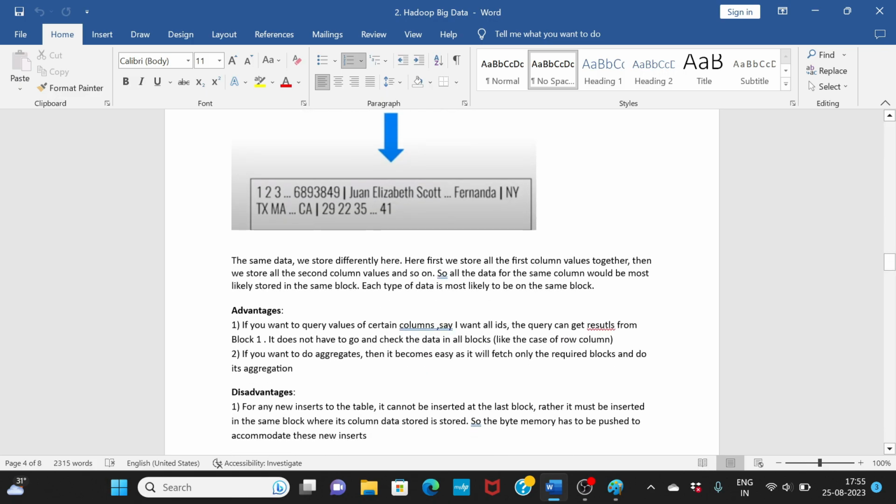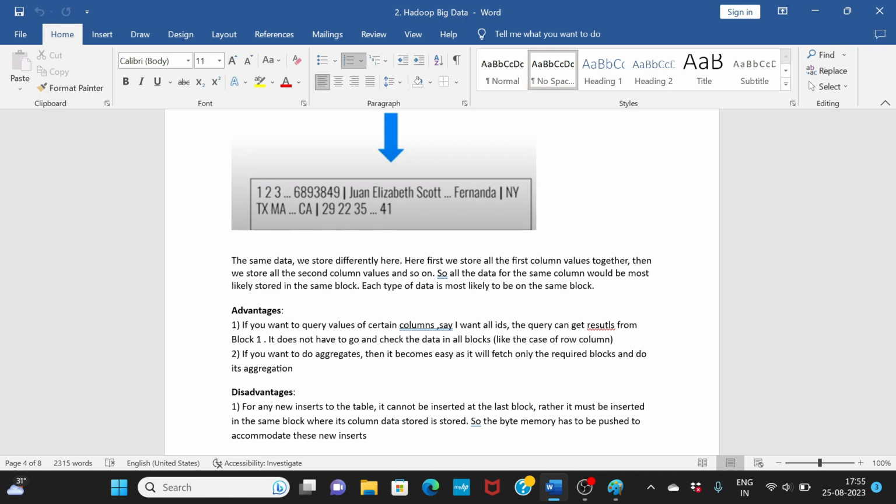So if you want to query the values of certain columns, let's say IDs, then you can query from one block or one data, whatever blocks they are spread across. And that also helps you with aggregation, because for aggregation you don't select, let's say you have 100 columns, you don't need 100 columns for aggregation, right? Like 2 or 3 columns.